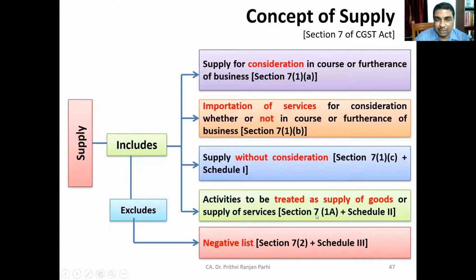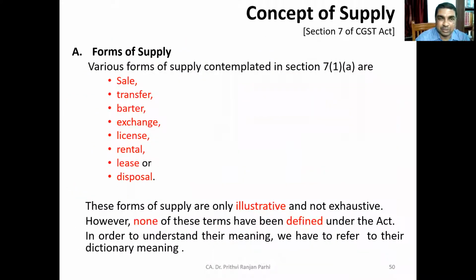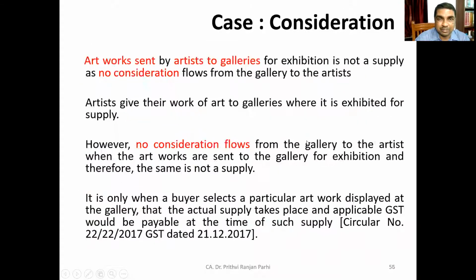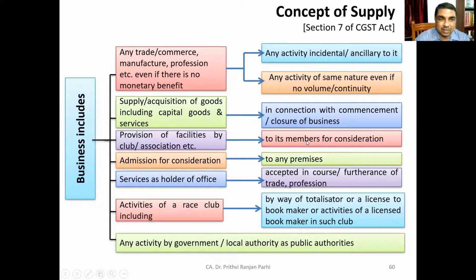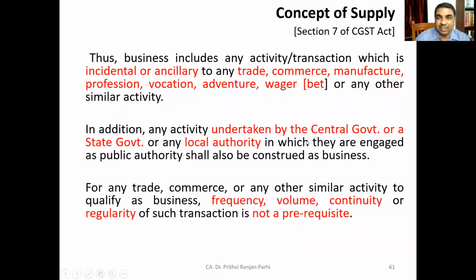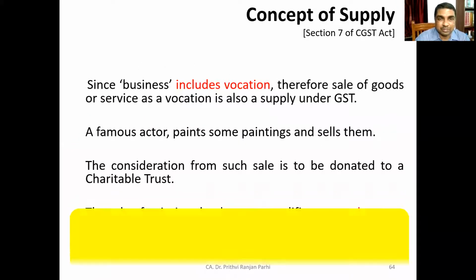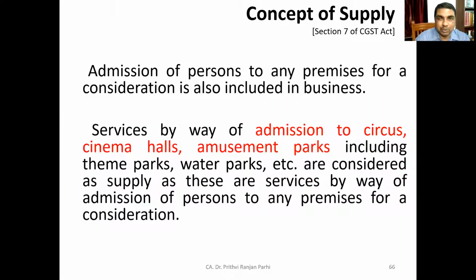There are activities which are to be treated as supply of goods or supply of services. That is also discussed. And there is a negative list also, which are neither supply of goods nor supply of services. This again, you can see the list of activities which are included in supply: sale, transfer, barter, exchange, license, rental, lease, disposals. Consideration and how it is in the course of furtherance of business. We have also understood what is business. All these examples we have taken.